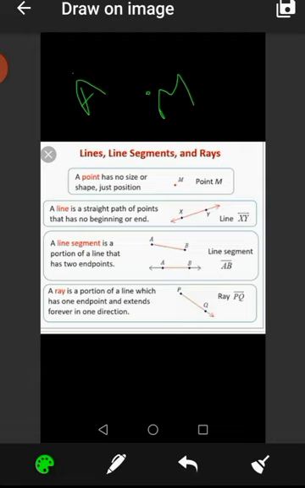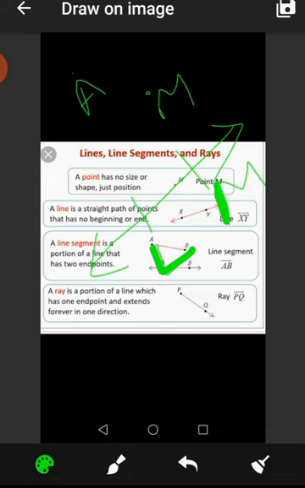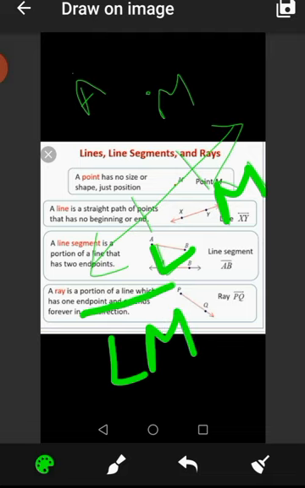Now next is line. A line is a straight path of points that has no beginning and no end. So a line can be drawn like this, so this is the line. Here 2 points on the line are L and M. So how can we denote a line? L, M are 2 points on the line. So we make a line over it and show an arrowhead on both sides. That is the symbol we use for line.